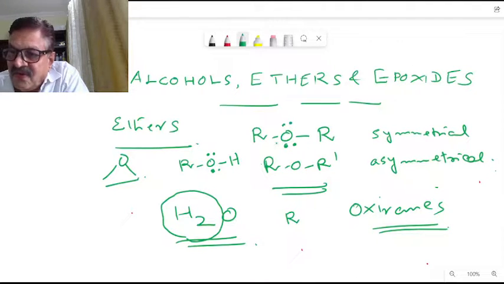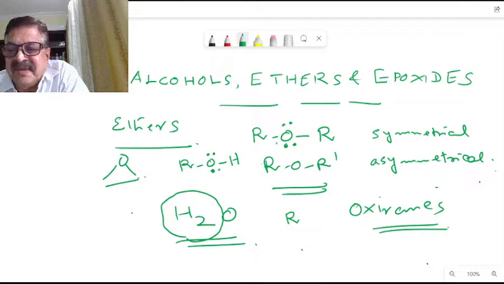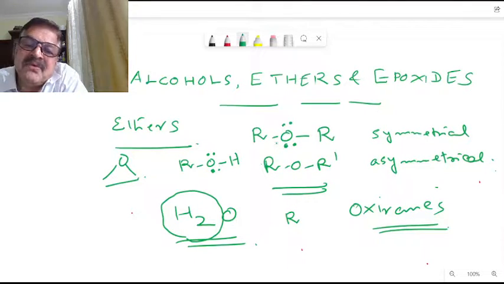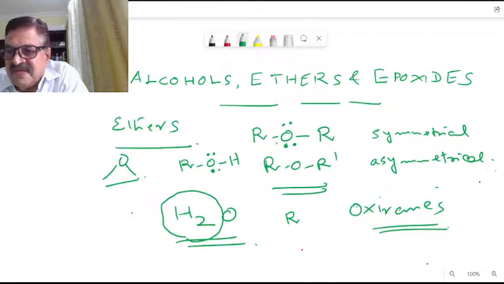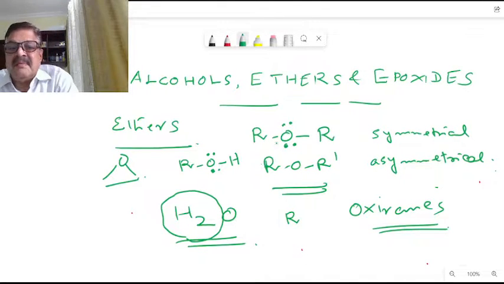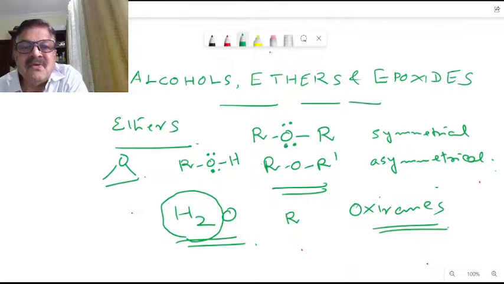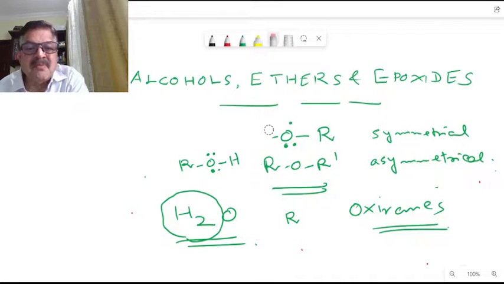Therefore the geometry of the oxygen atom is tetrahedral. Out of the four groups, there are only two atoms around the oxygen atom in alcohols and ethers, and the remaining two are non-bonding pairs of electrons. Therefore alcohols and ethers have a bent shape. The structure of the molecule is a bent shape, just like H2O. So what does a bent shape look like? The shape of the molecule is a bent one.